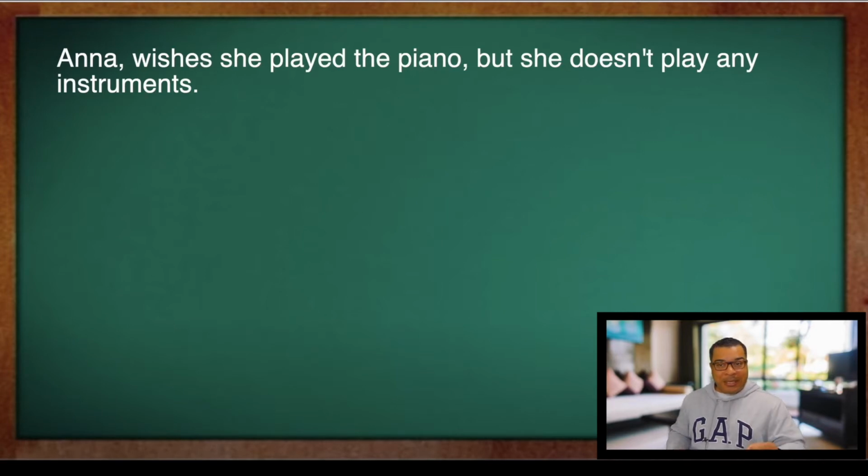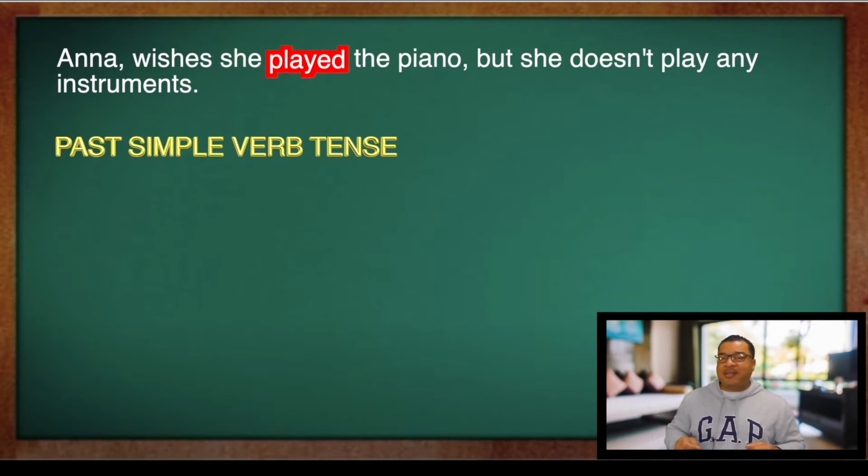Now to make this a little bit easier, of course we're going to look at an example. Anna wishes she played the piano, but she doesn't play any instruments. So Anna wishes she played. So played is a past simple verb. And Anna is talking about the present. She's talking about right now. She wishes she played the piano. She's talking about right now, but she doesn't play any instruments right now. So important point to remember, when you're talking about something in the present, you must use past simple verb.